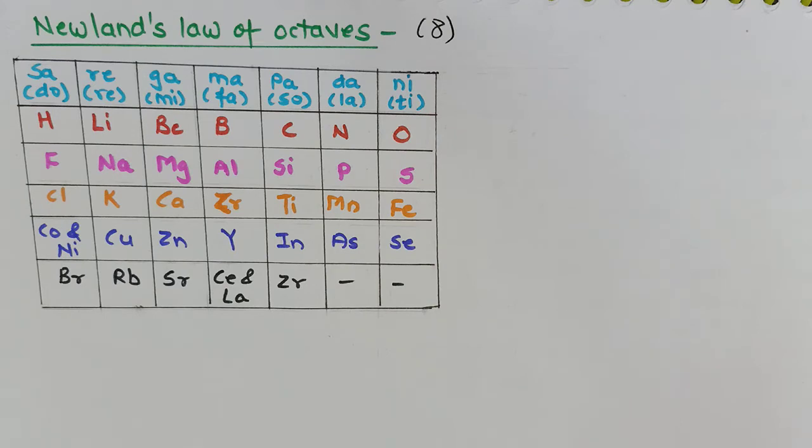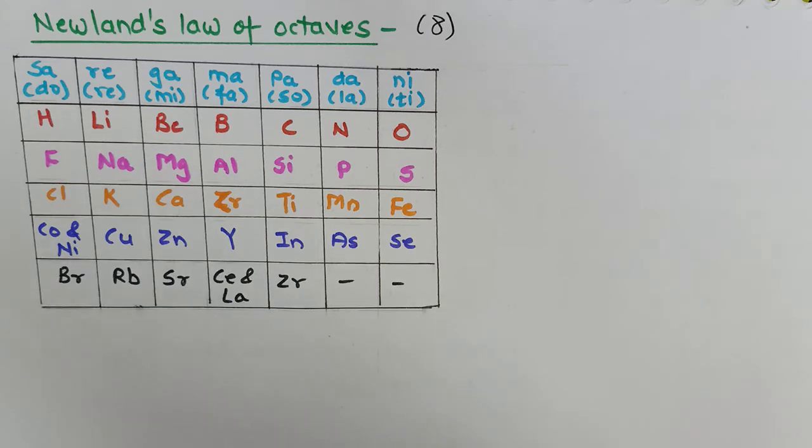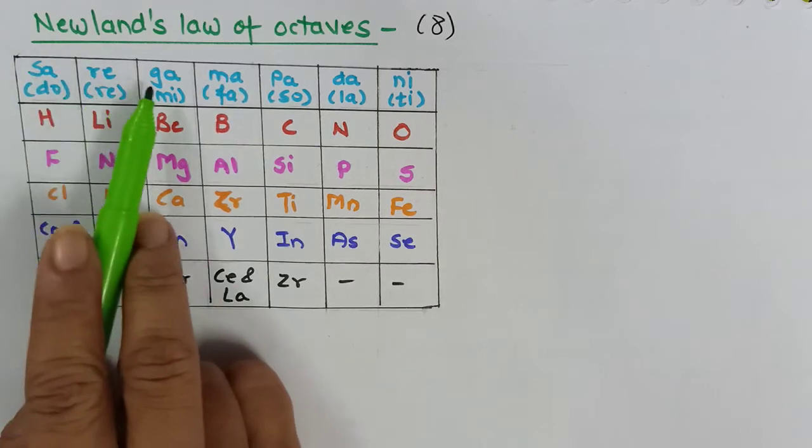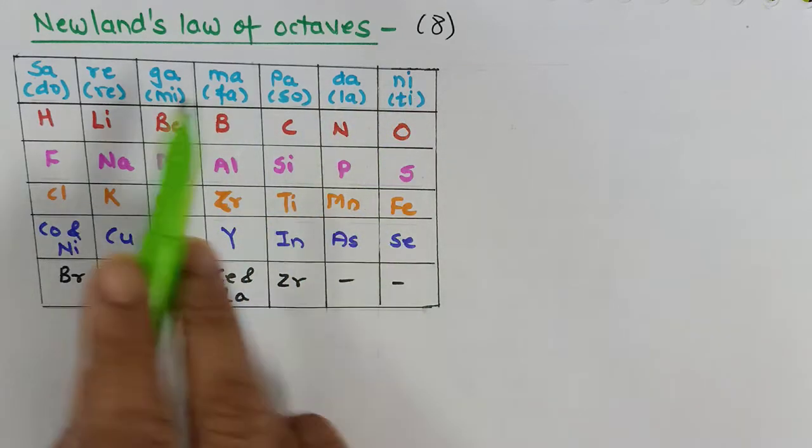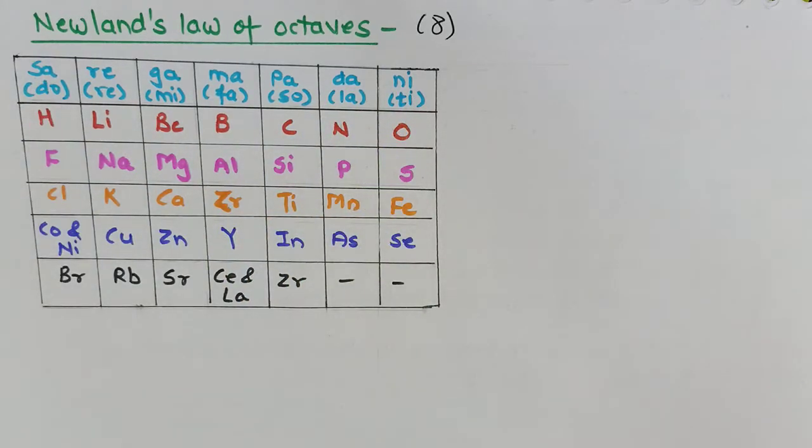Newland's law of octaves says that the classification works according to musical notes. Like in the classical music system, we have notes: sa, re, ga, ma, pa, dha, ni, and the 8th note is repeated sa. So Newland says that when elements are arranged in increasing atomic mass, every 8th element will have the same property.